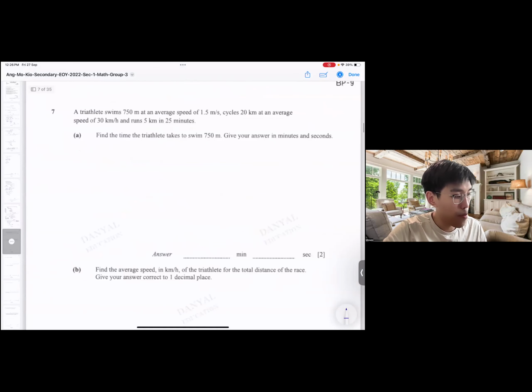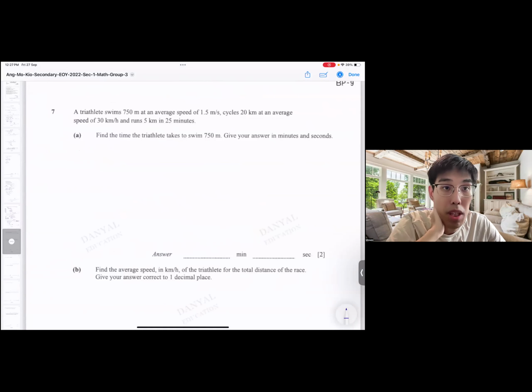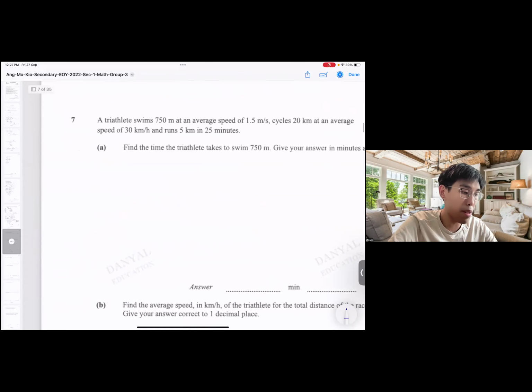Okay, let's move on. Question 7. A triathlete swims 750 meters at an average speed of 1.5 meters per second, cycles 20 km at an average speed of 30 km per hour, and runs 5 km in 25 minutes. Find the time taken to swim that 750 meters. This one is quite okay because it's just distance, speed and time. It's a very simple application.